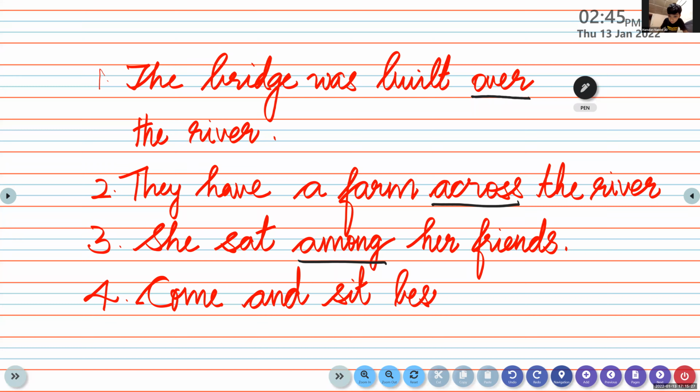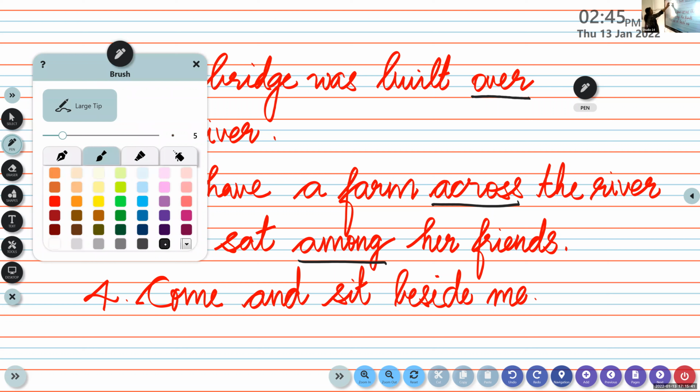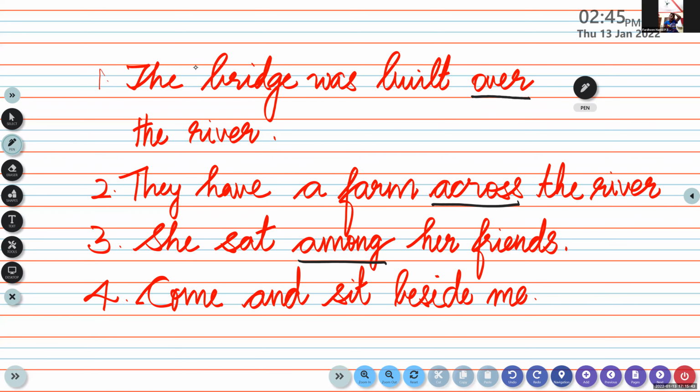Page number is 32. Come and sit. Children, during the session, please don't make unnecessary noise.